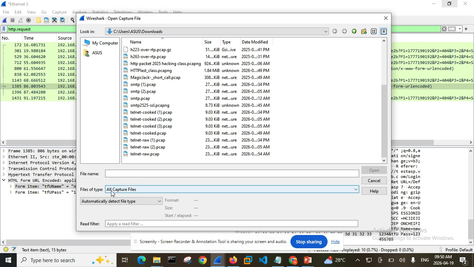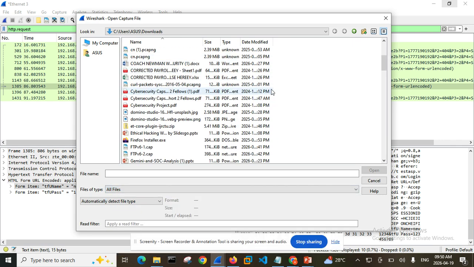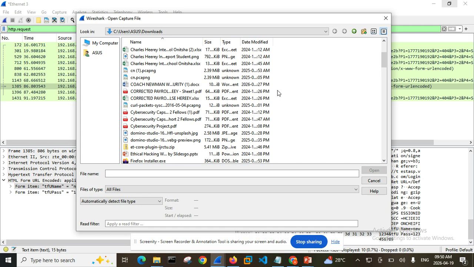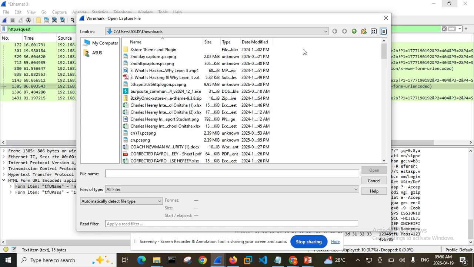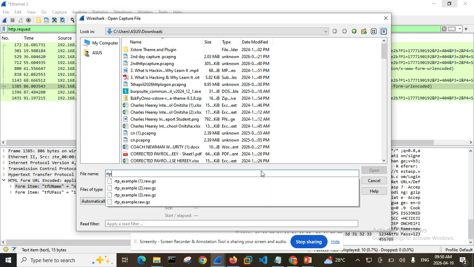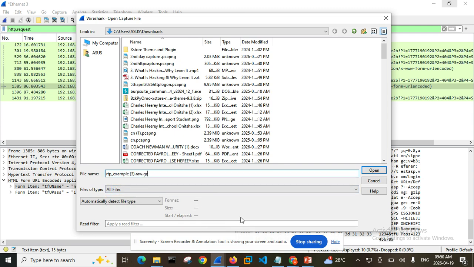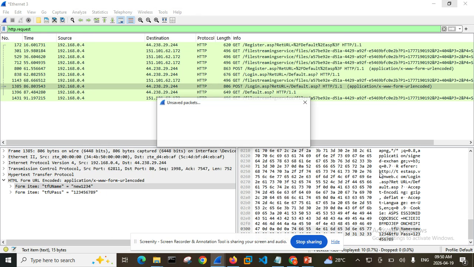So what you want to do now is to click on this environment. It is showing us all captured files, the ones that we captured by ourselves. But when you click here and select all files, it will show you all files that are in your download environment. In this place, I want to search for my RTP, find the one I downloaded, and then upload it to Wireshark.